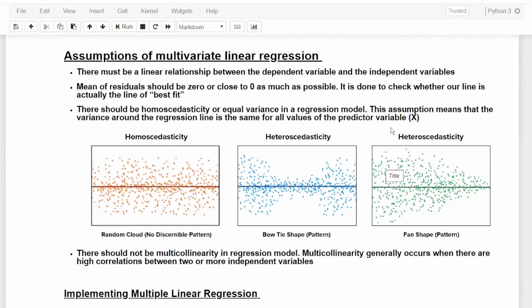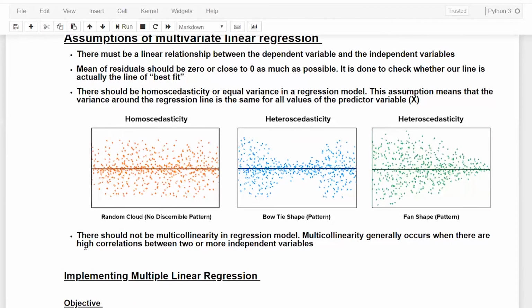So these two cases show heteroscedasticity, and opposite to that, this case shows homoscedasticity. So our assumption is that the residuals should have almost equal variance throughout all the observations. So this is one of the very important assumptions.